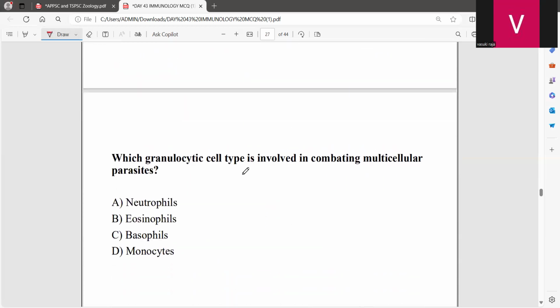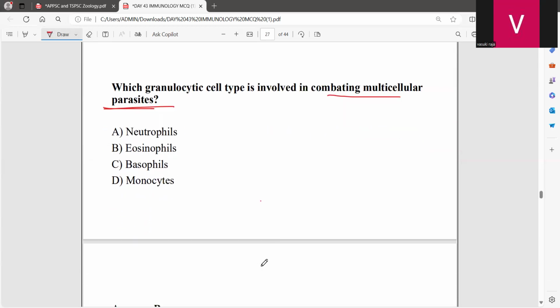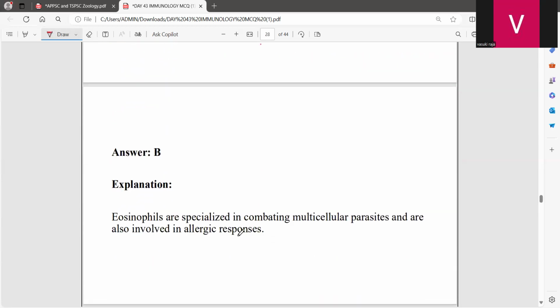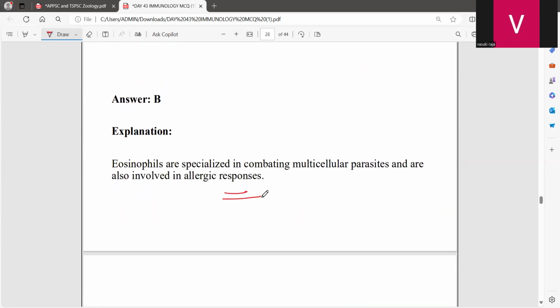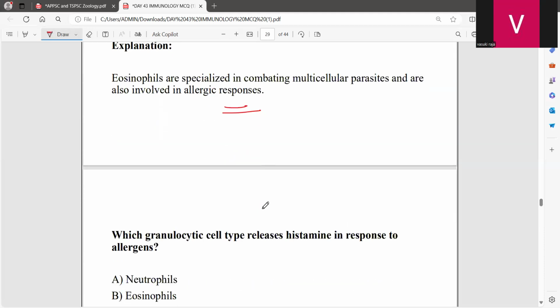Which granulocytic cell type is involved in combating multicellular parasites? That will be the eosinophils. They are also involved in the allergic response.